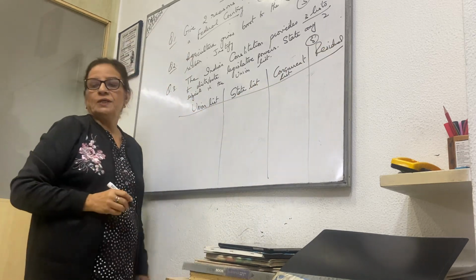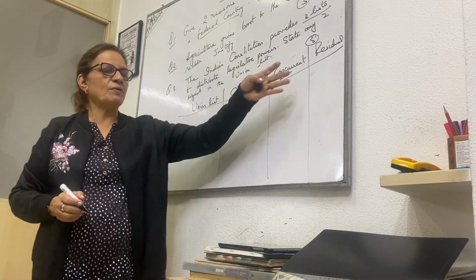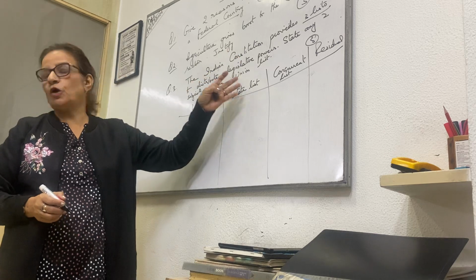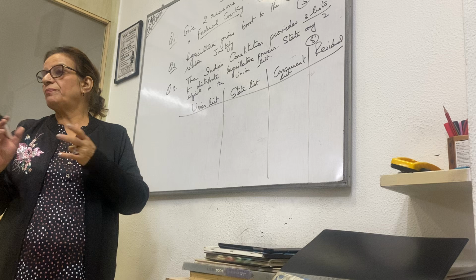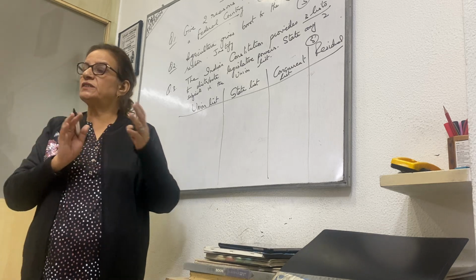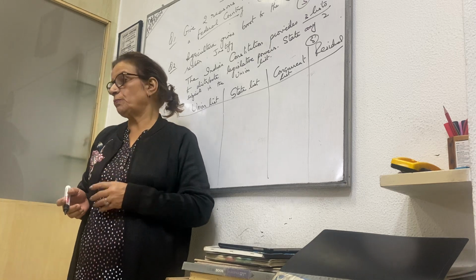Okay. Now the Constitution provides 3 lists. I am doing another one, residual also, and these lists have different topics. Legislative powers to make laws. Otherwise there will be a lot of conflict between the center and state. Who will make the law? So there are different subjects given to each, so that they can make laws on those topics only.